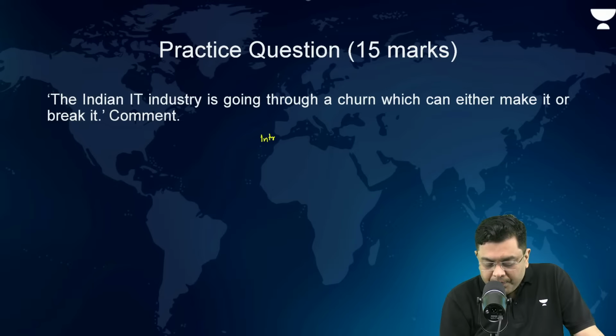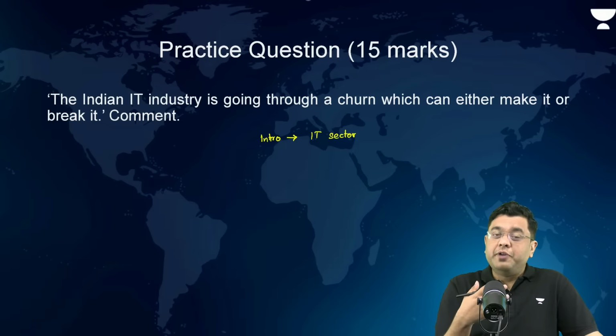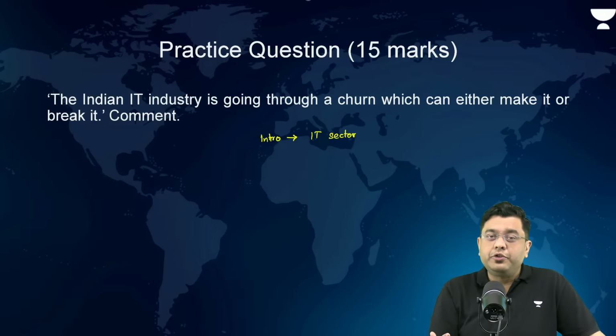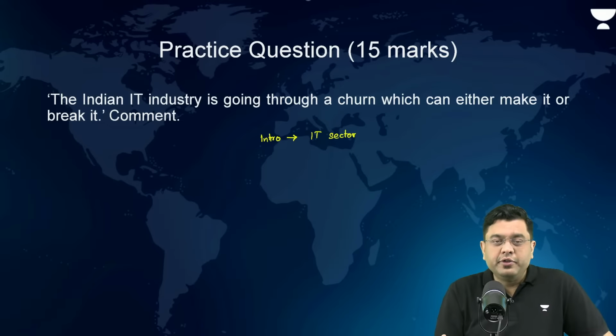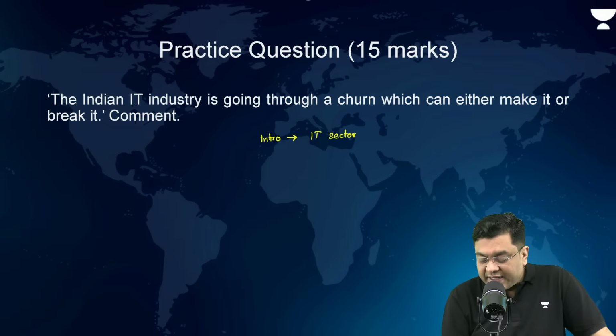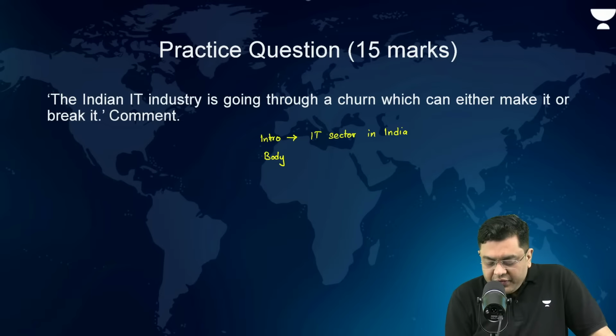In the intro, you basically talk about the contribution of the IT sector in India. The data point that I presented: 1% of the population contributing 7% to the GDP, providing employment to millions, hundreds of millions of the population, contributing close to around $280 billion to the economy. So the IT sector in India and its contribution, that is something that you mention. Then after that, in the body portion, the reasons for the churn.